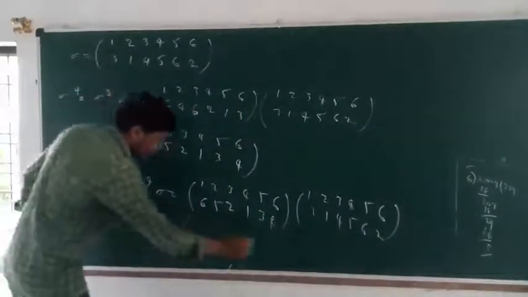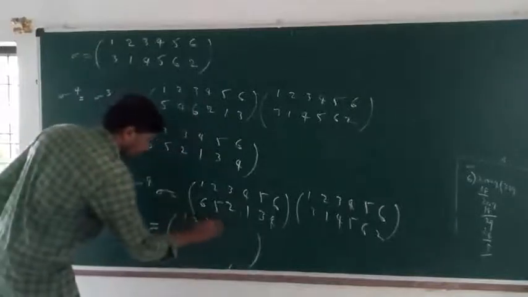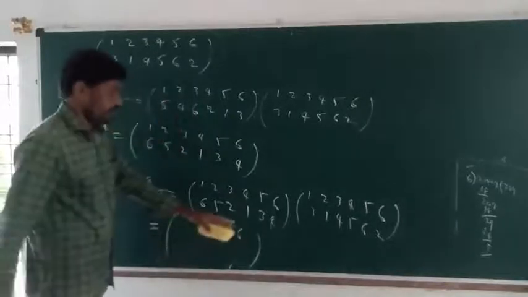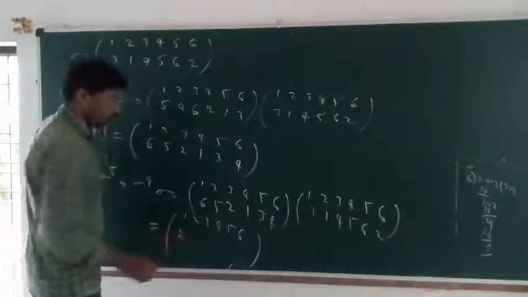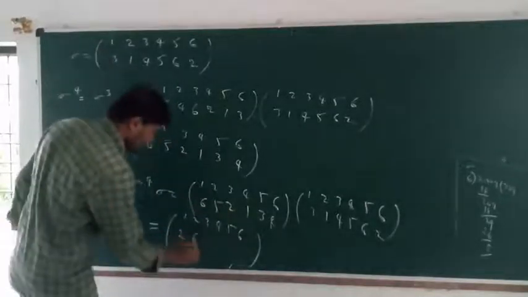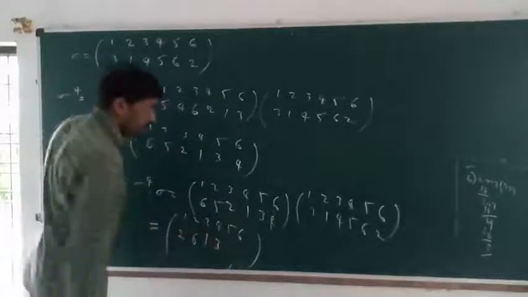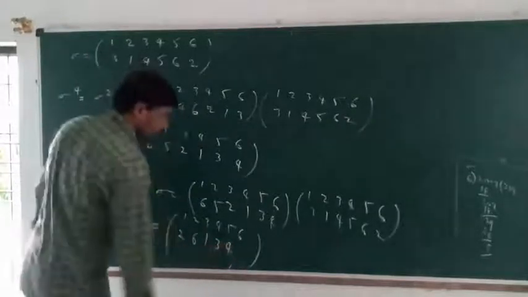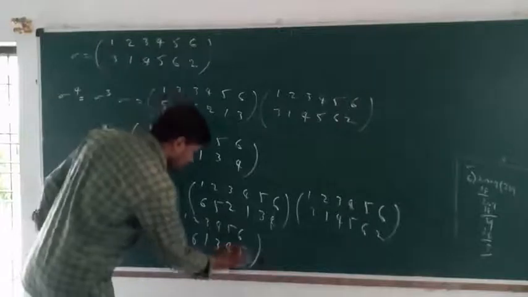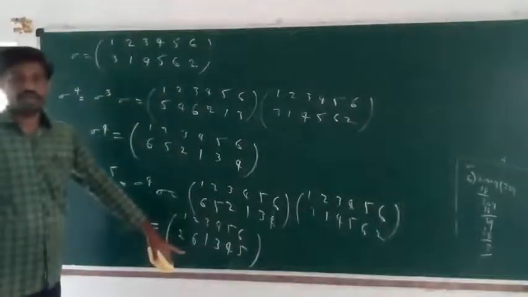So sigma power of 5: 1 image 3, 3 image 2, 2 image 1, 1 image 6, 3 image 4, 4 image 1, 5 image 3, 6 image 4, 2 image 5. This is not equal to identity permutation.